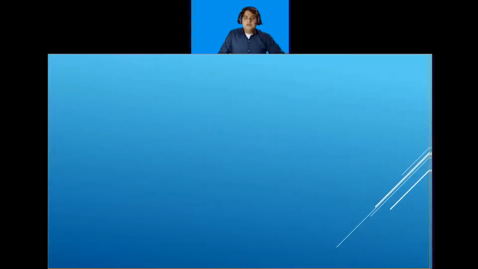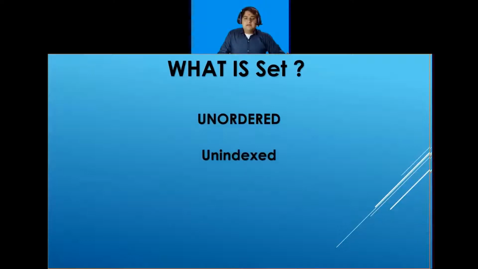So in today's lesson, I am going to tell you about set. So what is set? A set is a collection which is unordered and unindexed. In Python, sets are written with curly brackets.